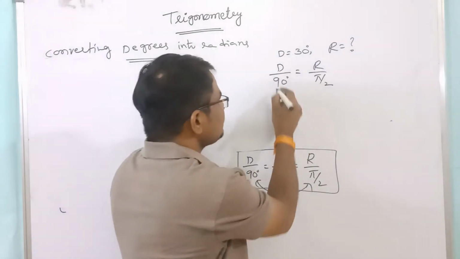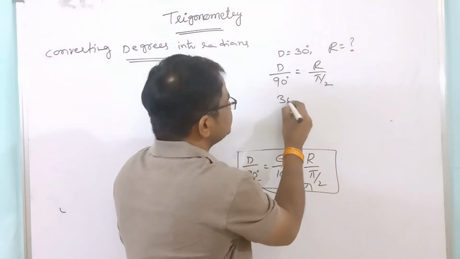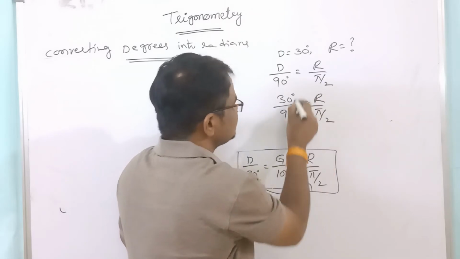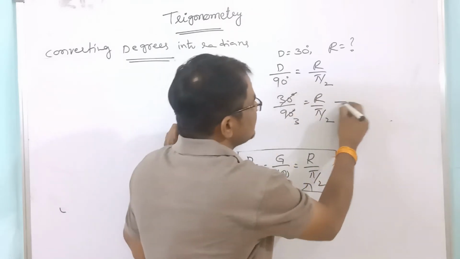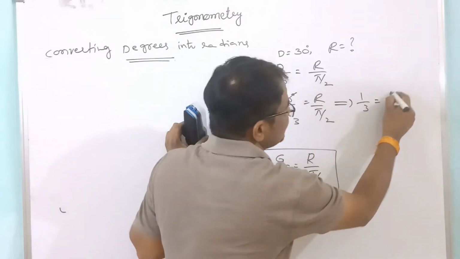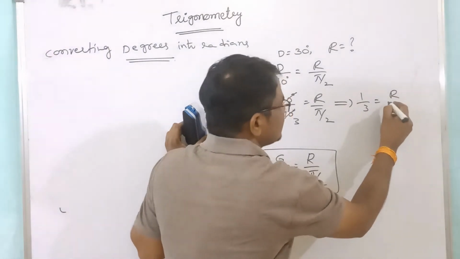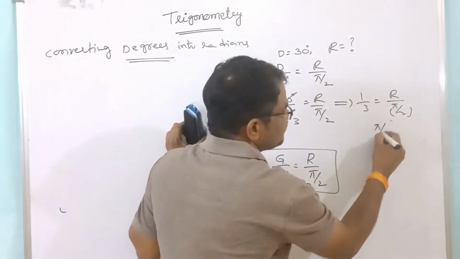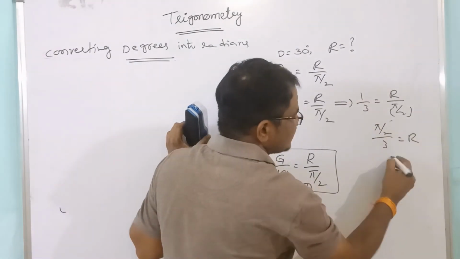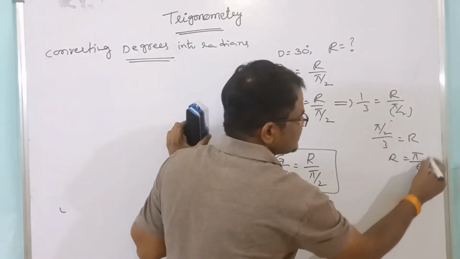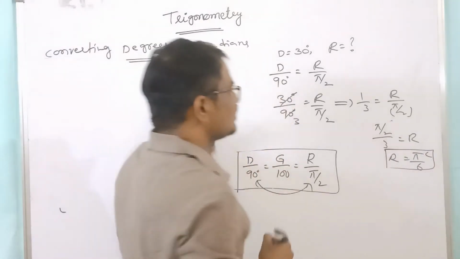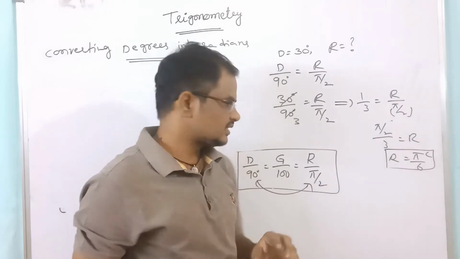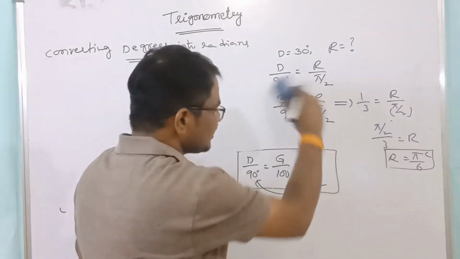Now d equal to 30 degrees divided by 90 equal to r by pi by 2. 3 times gets cancelled. That implies 1 by 3 equal to r by pi by 2. Cross multiplication: pi by 2 by 3 equal to r. Now capital R equal to what? Pi by 6. So 30 degrees equal to what? Pi by 6 radians.